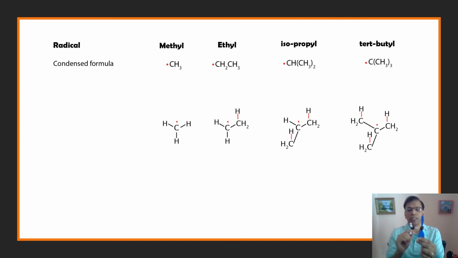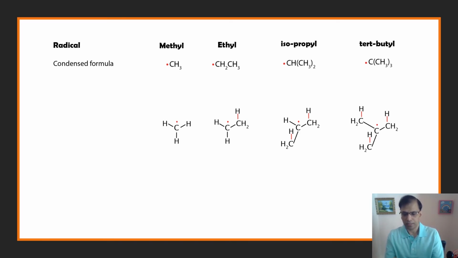You can see in this structure that this CH bond right here is parallel to the p orbital, and because it's parallel, it can overlap, and this is called hyperconjugation. So when parallel CH bond electrons overlap with the p orbital with a single electron, it results in stabilization of the radical.